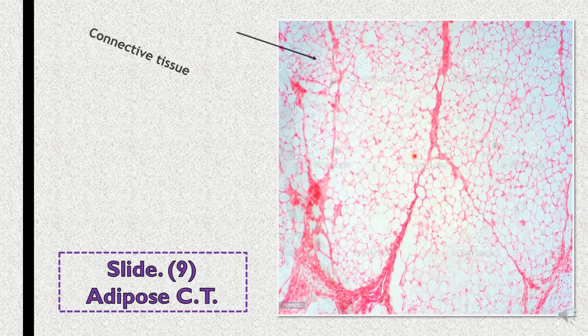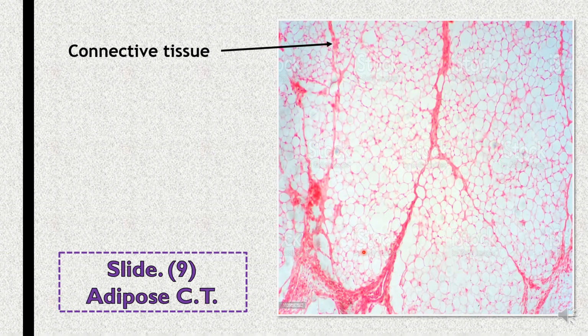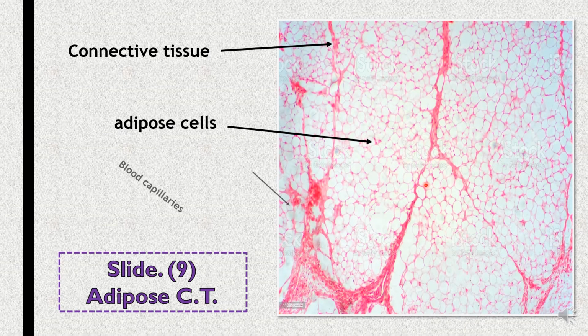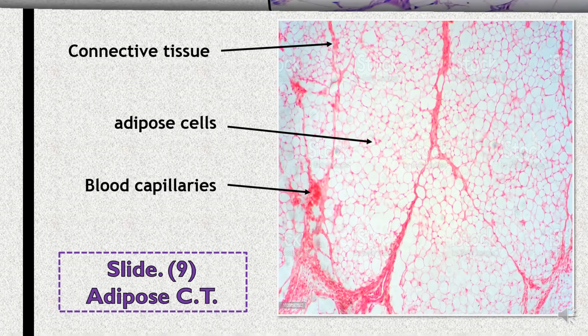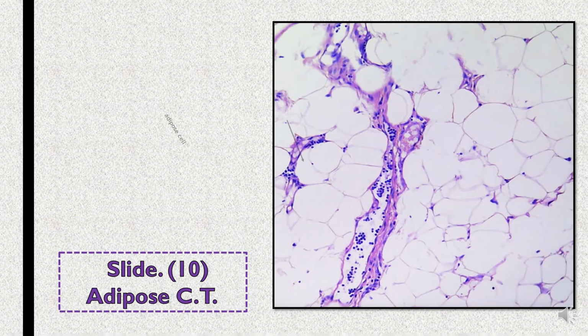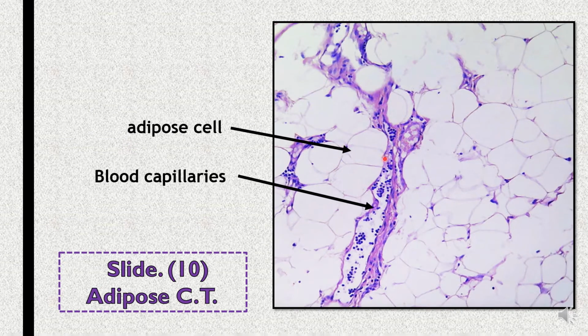Adipose tissue is divided into lobes and lobules by connective tissue. We notice this tissue is usually rich with connective tissue and rich with blood vessels, which divide the adipose tissue into lobes and lobules. This is also adipose tissue. These are adipose cells, and these are blood capillaries which are found in the connective tissue that divides the adipose tissue into lobes and lobules.